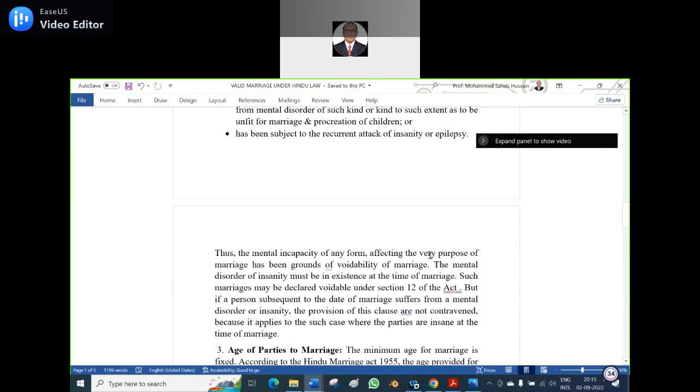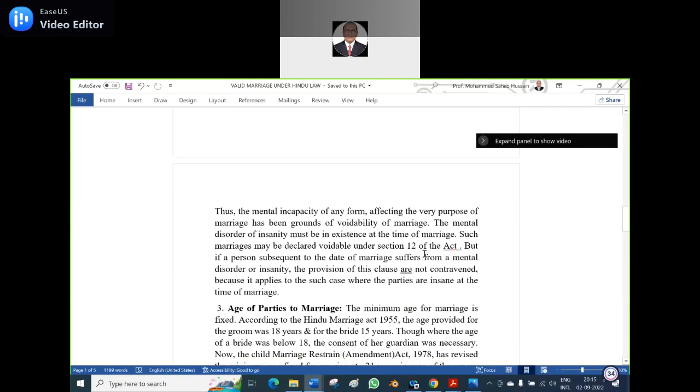So these are the conditions where a person could not give free consent. Thus, a mental incapacity affecting the very purpose of the marriage has been a ground of voidability of the marriage. The mental disorder or insanity must be in existence at the time of the marriage. Such a marriage may be declared voidable under Section 12 of the Act.